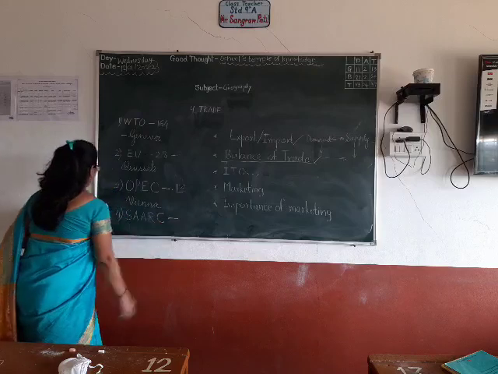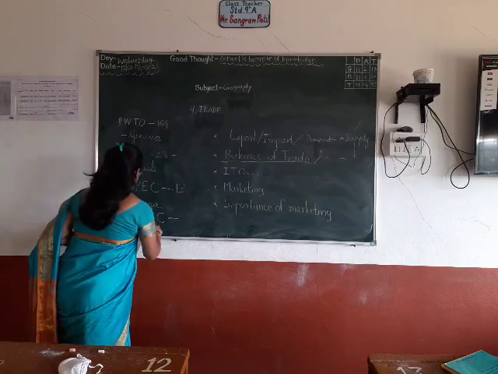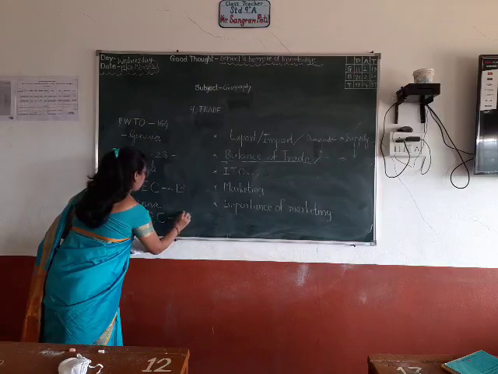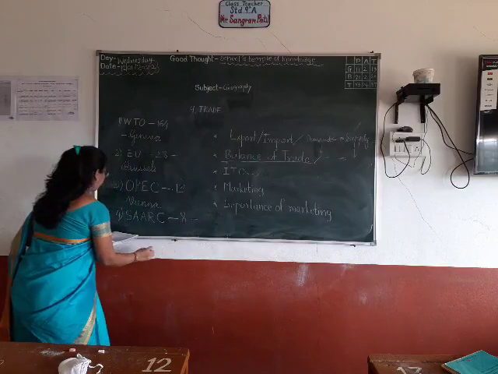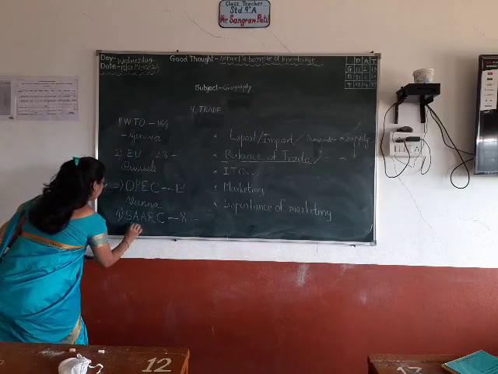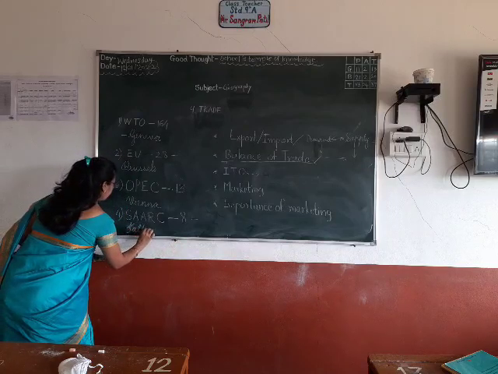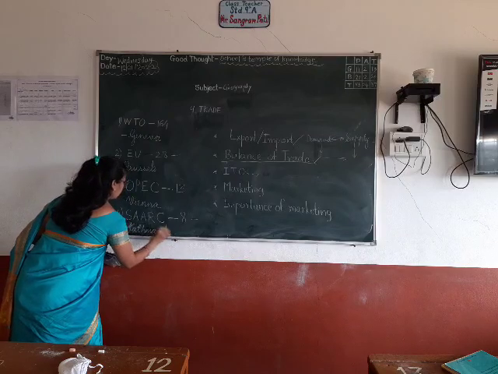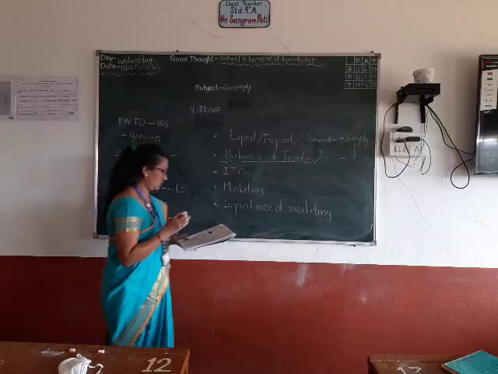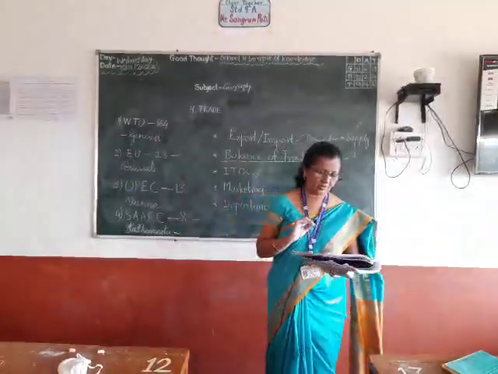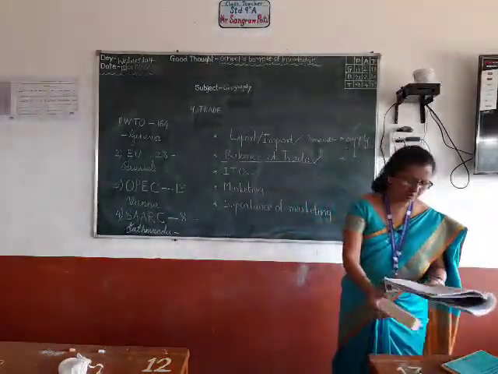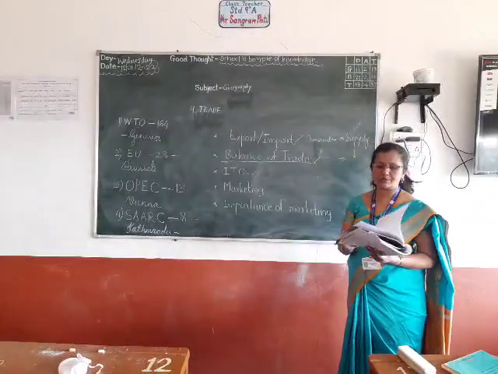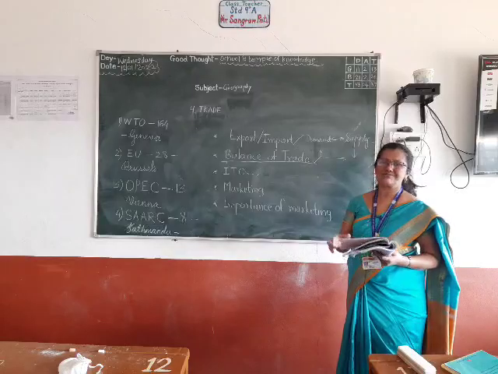SAARC means South Asian Association for Regional Cooperation. How many member states? 8. Where are the headquarters? Kathmandu, Nepal. And its functions, 3 major functions. Now after this, 3 more are there. We complete up to here today, and the rest of the lesson will be completed on Saturday.